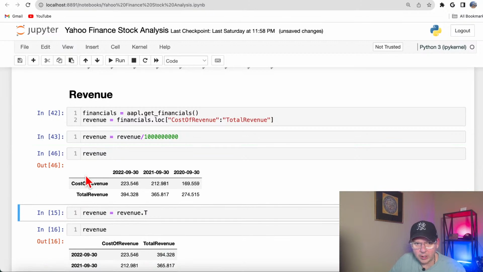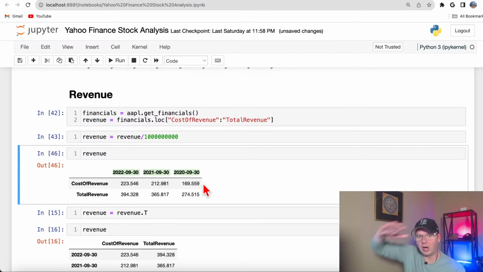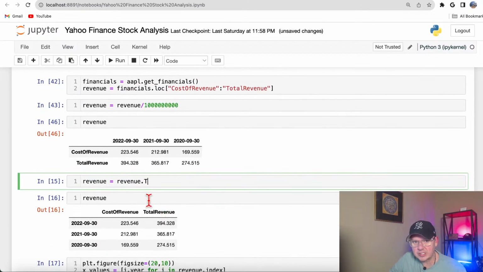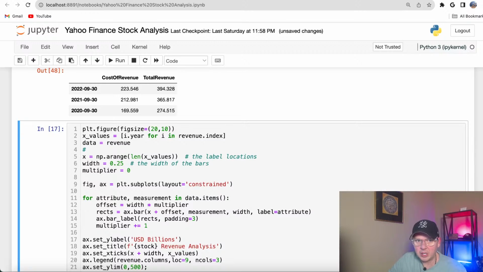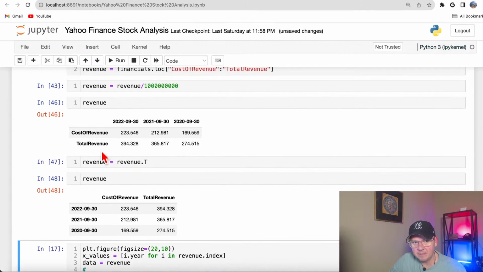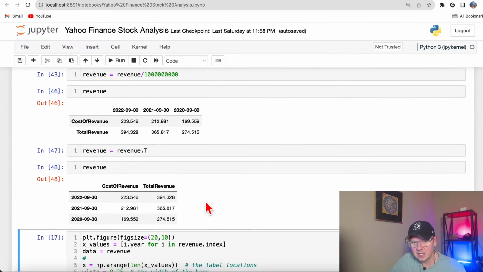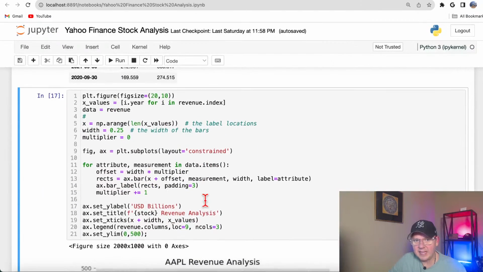So I don't want to have dates here on top, so I want to pivot it. A two-dimensional data frame is a matrix, so I could use T, which stands for transpose, and we could pivot it, and now you see my cost of revenue and total revenue. These would be column names. So I got this, and then I could actually plot this data.